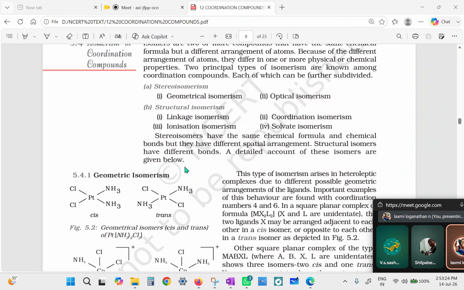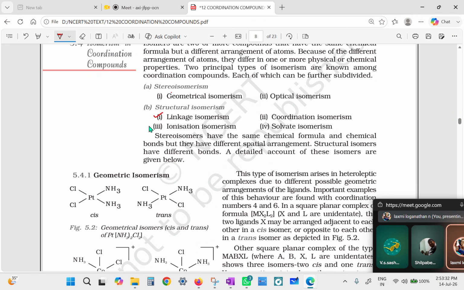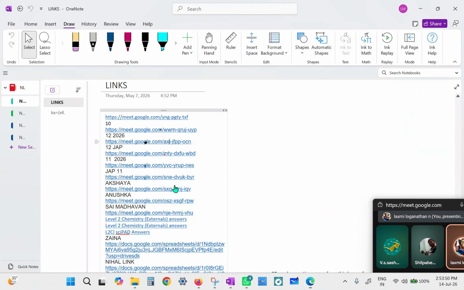So we will start. We have done the structural isomerism, correct? Yes, miss. We have done the structural isomerism completely: linkage, ionization, coordination, and solvate isomerism. We have not done the stereoisomerism. We will start with the stereoisomerism.